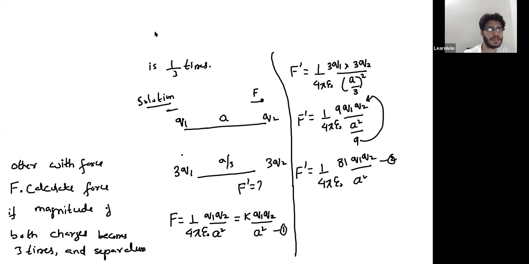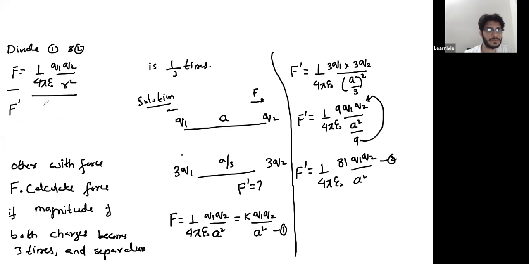I think Jubena got the right answer. So just divide 1 by 2. When you divide 1 by 2, you will get F is 1 over 4 pi epsilon naught Q1 Q2 over A square, divided by F prime, which is 1 over 4 pi epsilon naught 81 Q1 Q2 over A square.